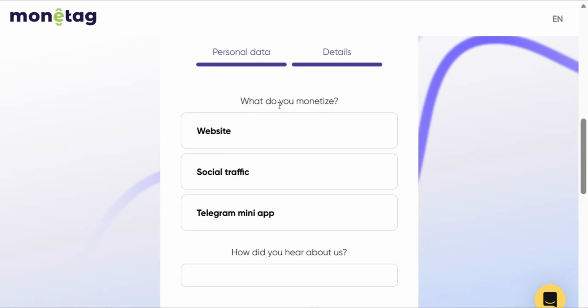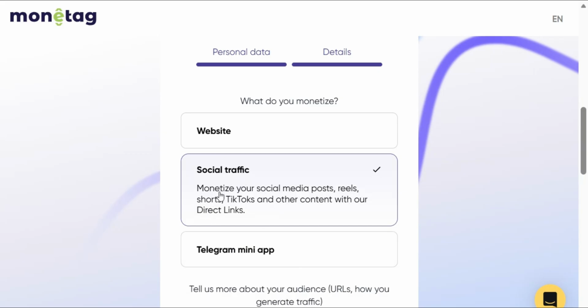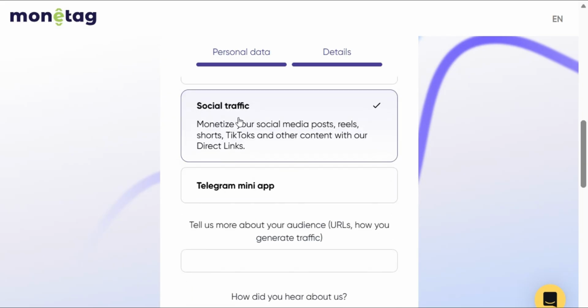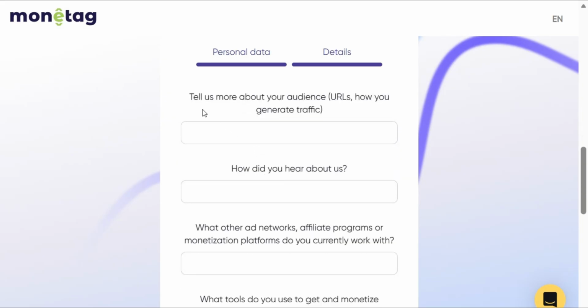Then what do you want to monetize? If you have a website or social media traffic or anything, if you have a website, you can put your website. If you have a social media account like Instagram, Facebook, and TikTok, you can select social media account here. As you can see, monetize your social media posts, reels, shorts, TikTok, and other content with a direct link. So let's put it on social media account, and tell us more about your audience. You can just tell them about your audience here.